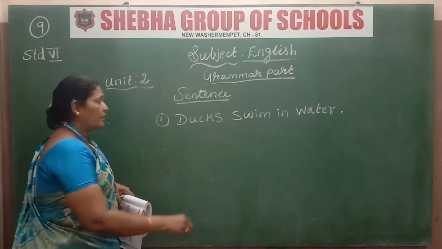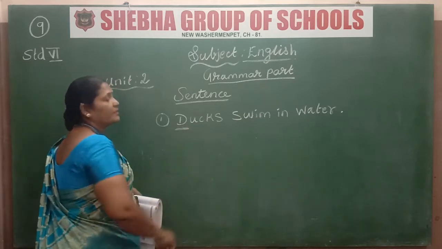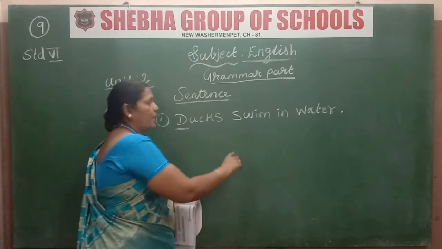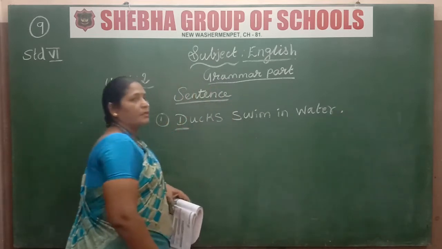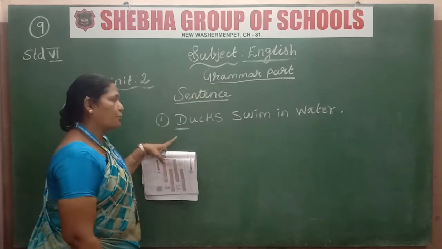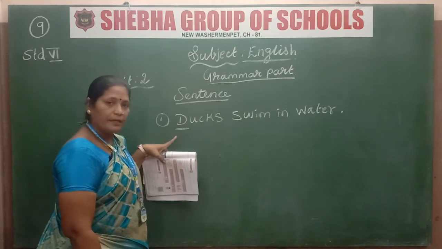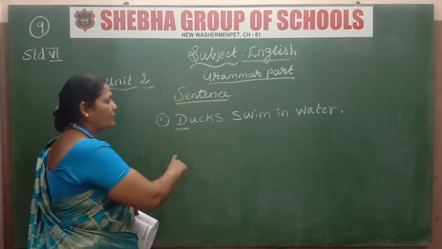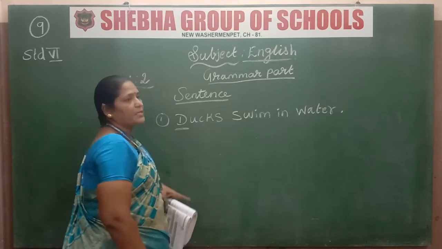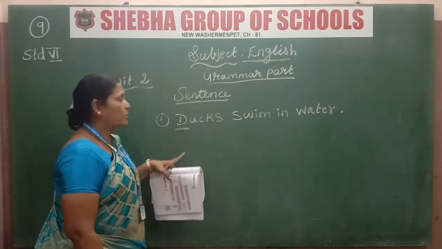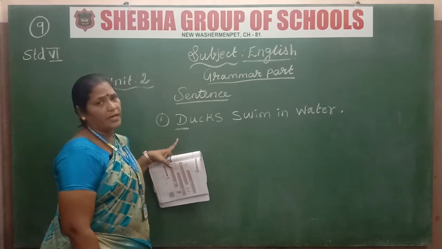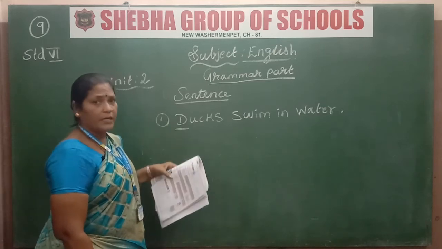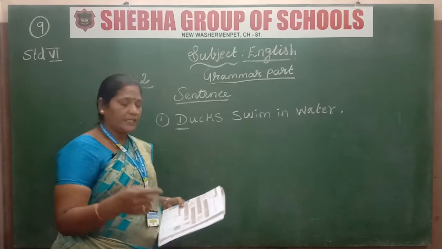In that one, the first letter should be a capital letter, and at the end of the sentence I kept one full stop. That means the first letter should always start with a capital letter, and if you put a full stop at the end, the sentence is over. So this type of sentence is known as the statement, otherwise we say it is an assertive sentence. So let us see the next one.